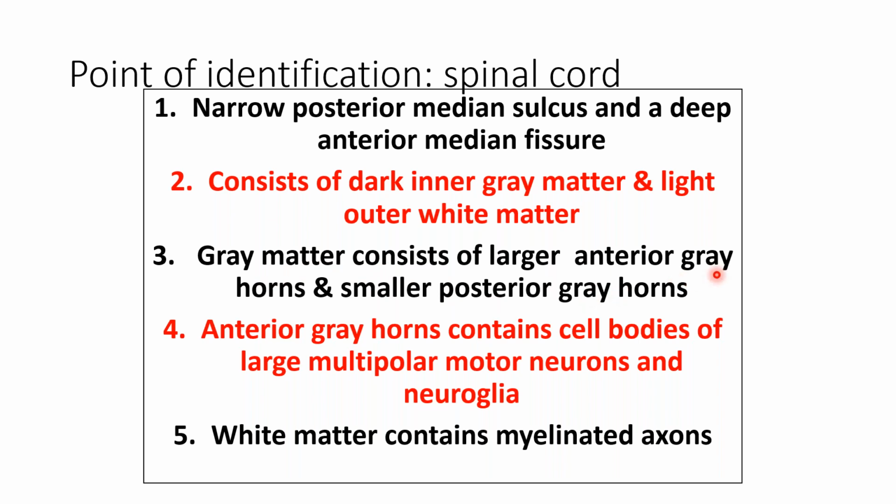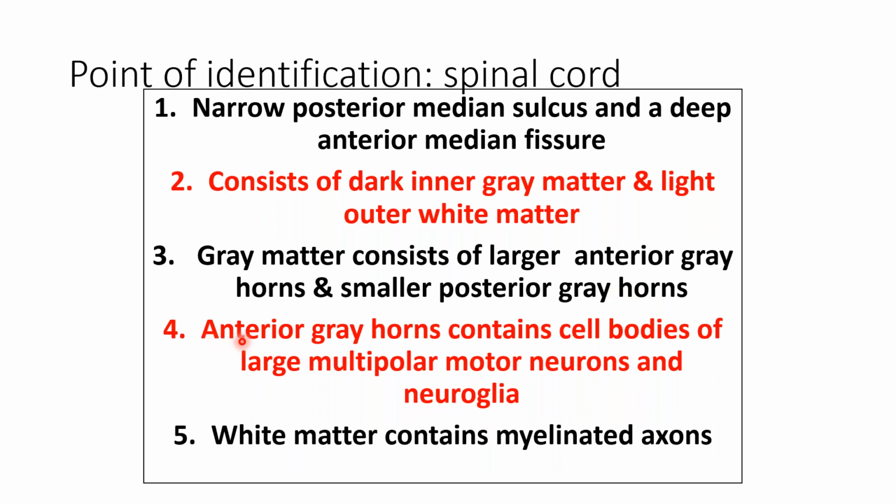The gray matter consists of a larger anterior gray horn. The posterior gray horns are more tapering, with different parts: apex, neck, and base.